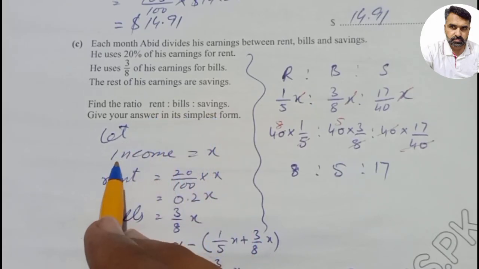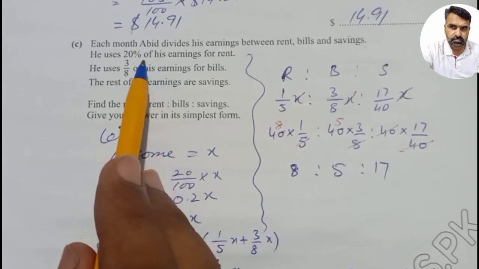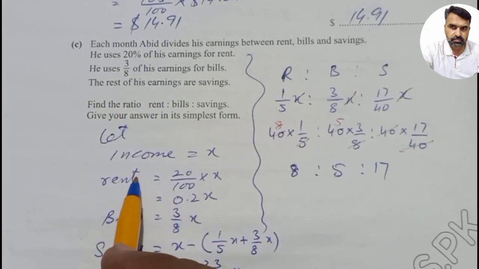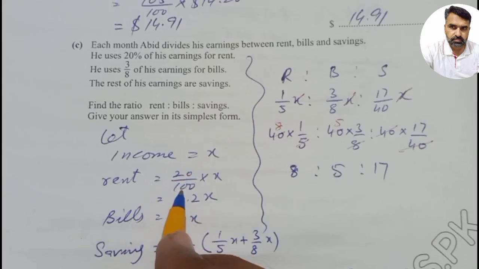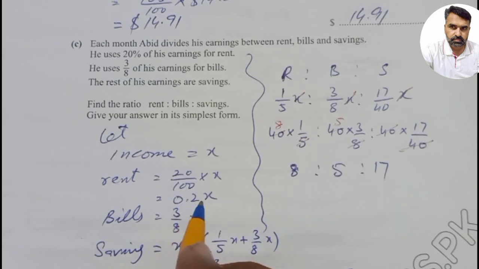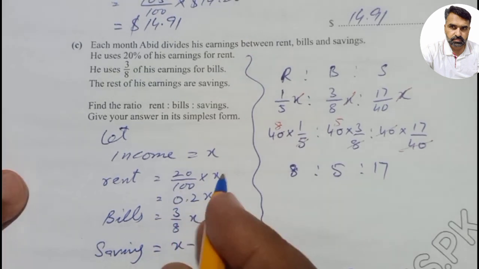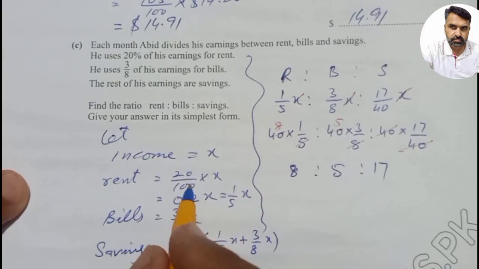We suppose that his income is $x, and for rent he pays 20% of his earning. So 20% means 20 over 100 multiplied by x. When we divide 20 by 100, we will have 0.2x, or you can say that it is 1 over 5 x.